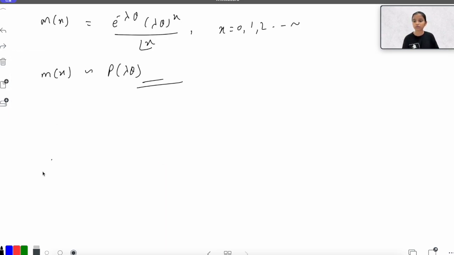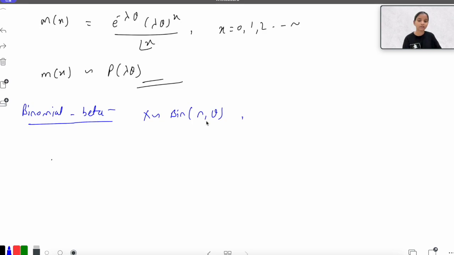Let's take into consideration one more example, that is binomial beta. If you have a binomial beta distribution, let's say x is following a binomial distribution with the parameters n and theta, where n is known and theta is unknown. And we are saying that theta is following a beta distribution with the parameters a and b. Now to find the marginal corresponding to these, firstly, what will be the PDF here?